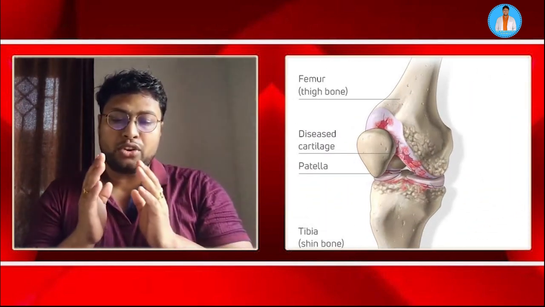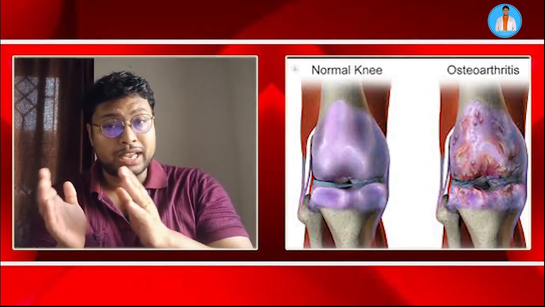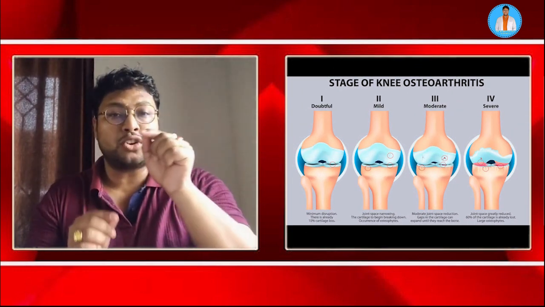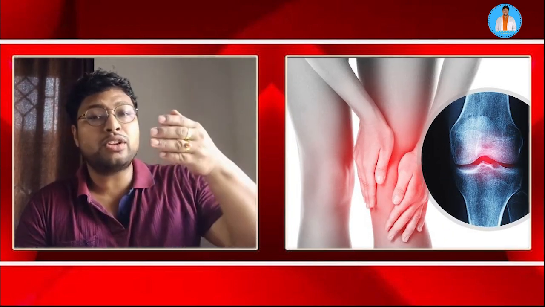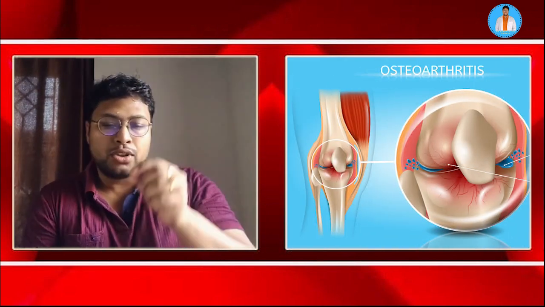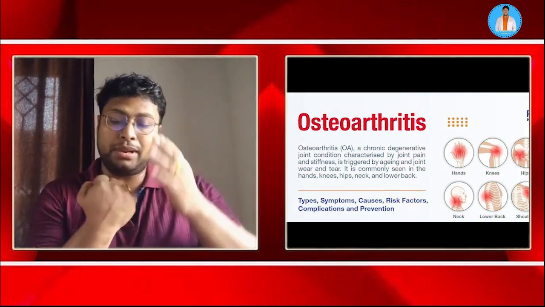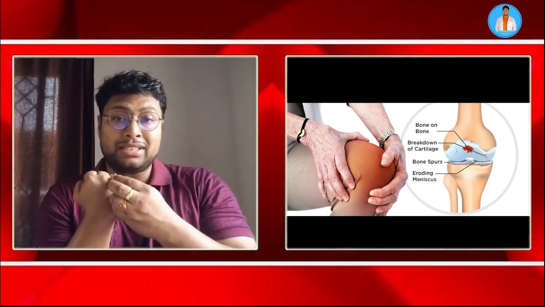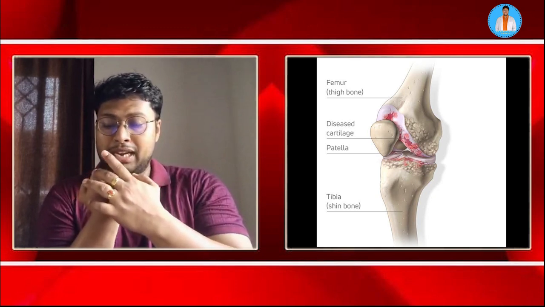What happens is, if there is any kind of discrepancy between the normal cartilage degeneration and the repair mechanism, then there would be loss of the normal cartilage in those individuals. This loss is more common at the regions where there is more weight bearing or more mechanical strain. As a result, in those areas you would see focal loss of cartilage. For example, if this is the knee, this is the inner side or the medial side of the knee, and this is the outer side or the lateral side of the knee, you would see more focal loss of articular cartilage at this region.